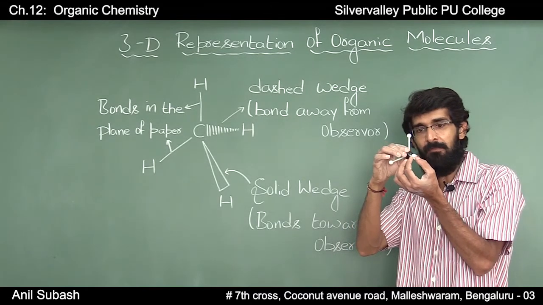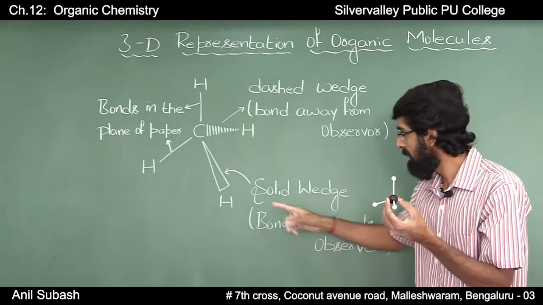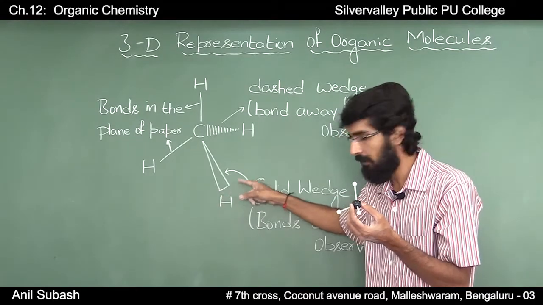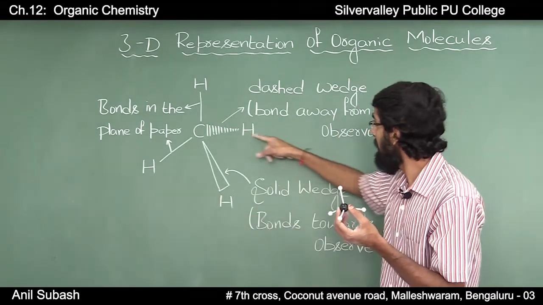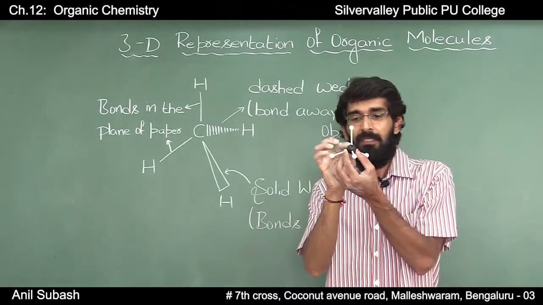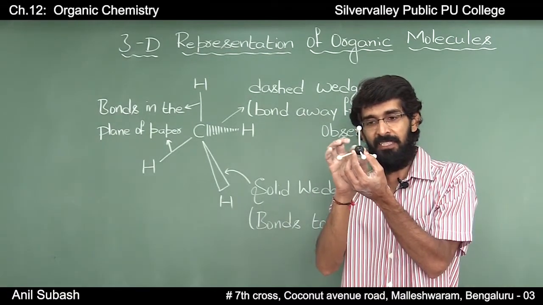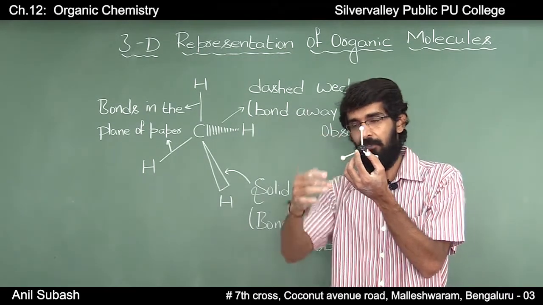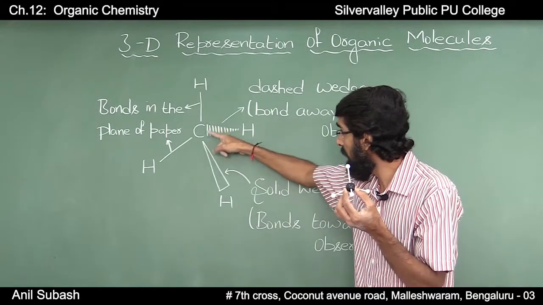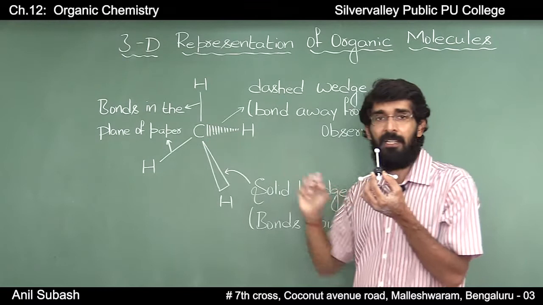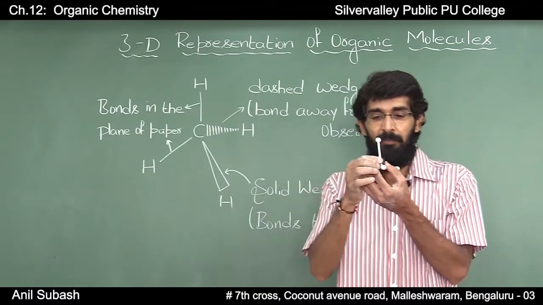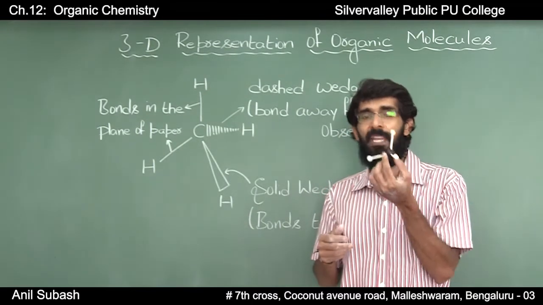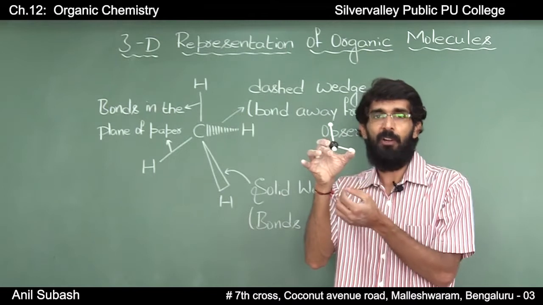The hydrogen atom is towards the observer, which is represented by the solid wedge, or the broader part of the wedge. And coming to the dashed wedge, representing this bond here, the carbon atom is facing towards the observer, therefore the broader part of the wedge is towards carbon, which means that carbon is towards the observer and the hydrogen is away from the observer in the case of this bond.